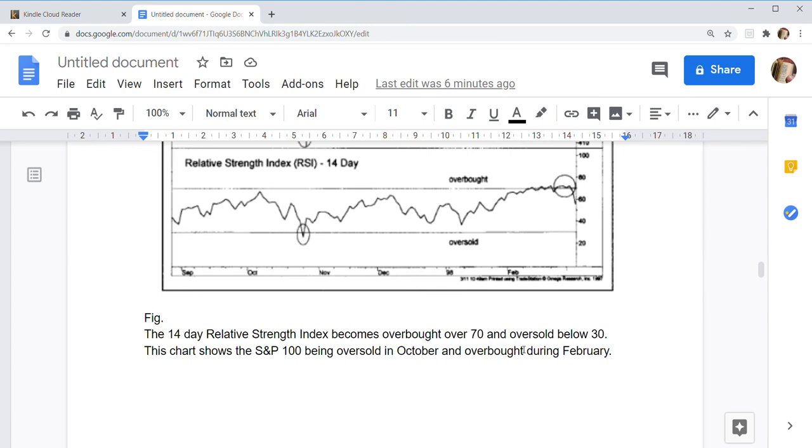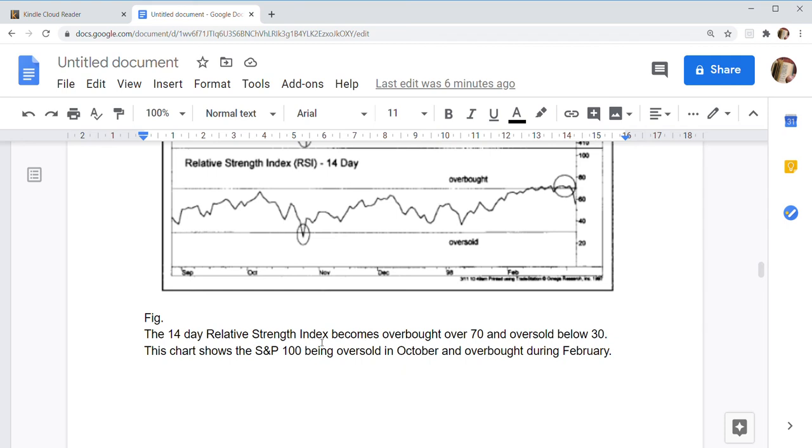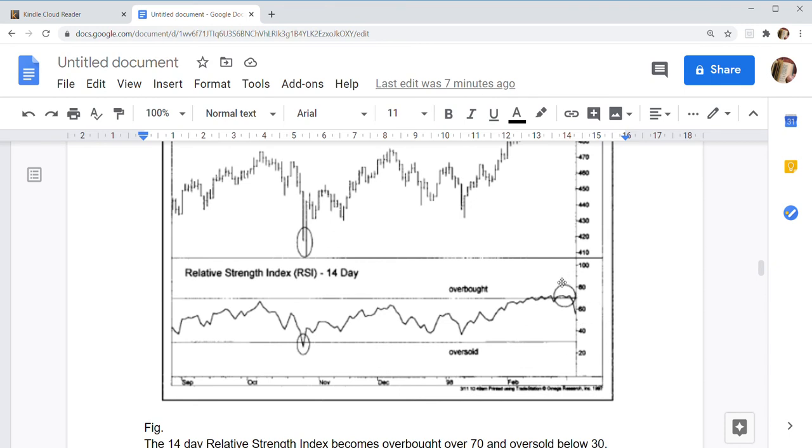The 14-day relative strength index becomes overbought over 70 and oversold below 30. This chart shows the S&P 100 being oversold in October and overbought during February. So this is overbought during February, this is oversold during October.